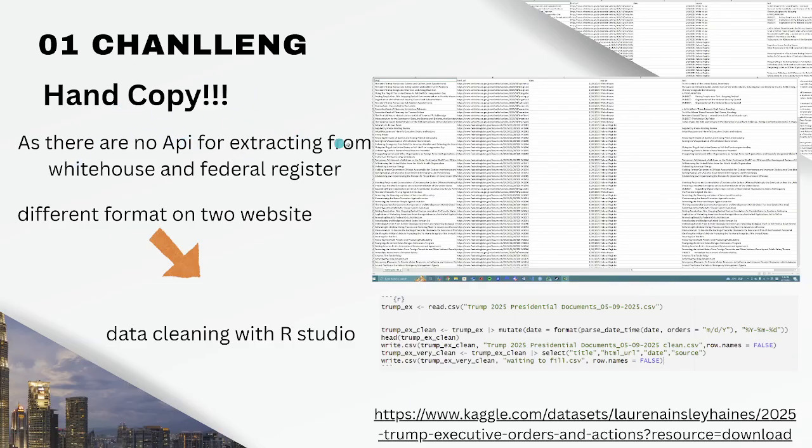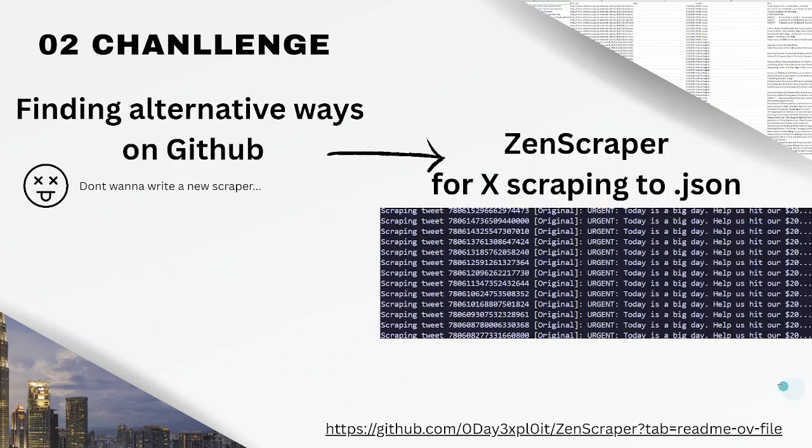For the first challenge, I hand-copied all the contents of these documents from the White House and the Federal Register, as they have different text presentations, one in PDF and one in HTML text. Then I cleaned the data with RStudio.